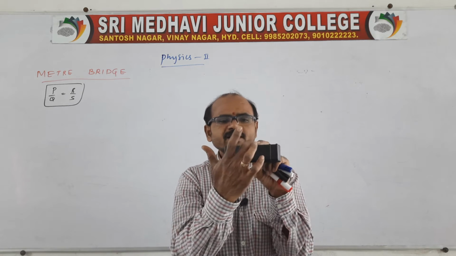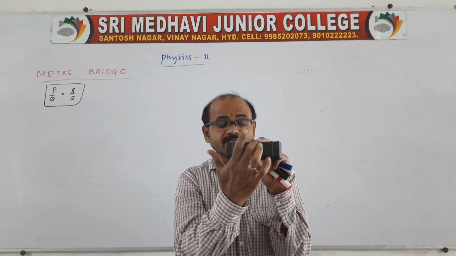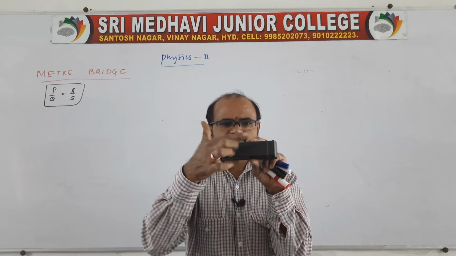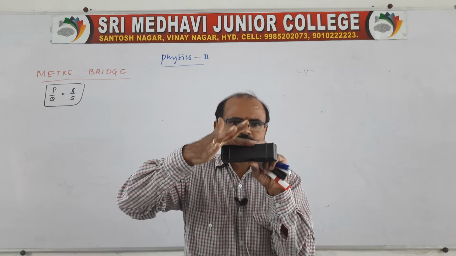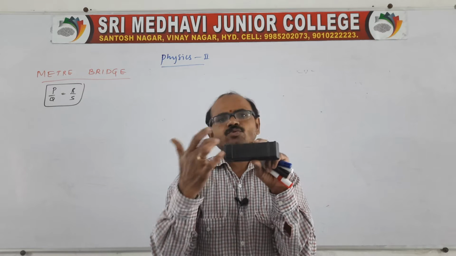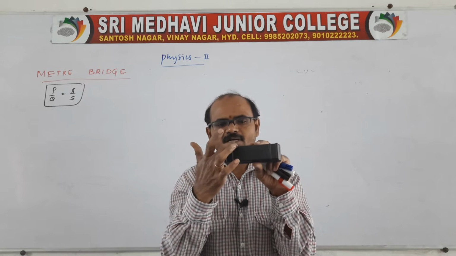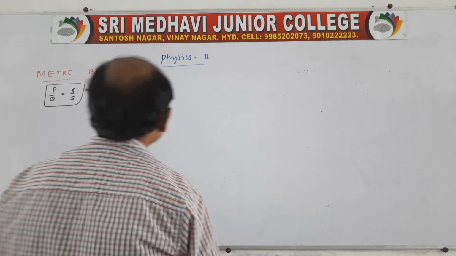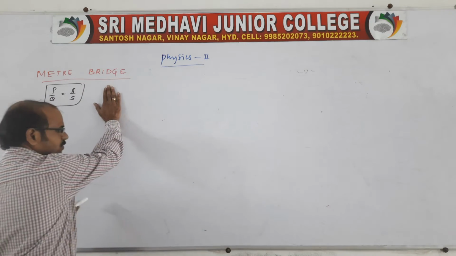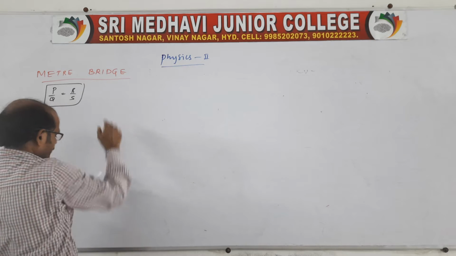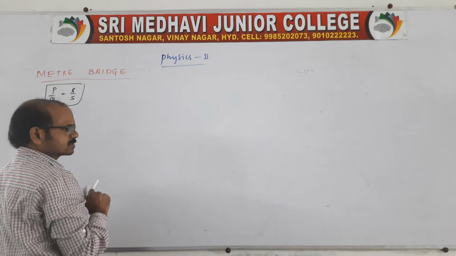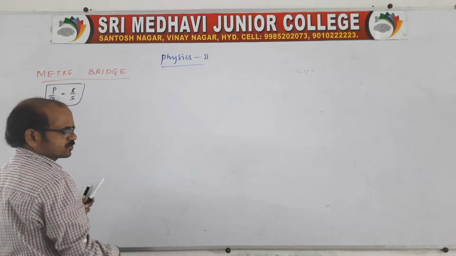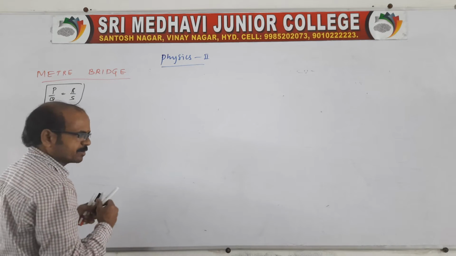And in the middle, at the center, another straight metal frame is fixed. So ultimately we will get two gaps. One is the right gap, one more is the left gap. I will draw you the diagram of a meter bridge. Everyone concentrate, which is very easy. It is there in the practicals as well as in our IPE. On this basis we have problems also in our material, in our Telugu Academy textbook.